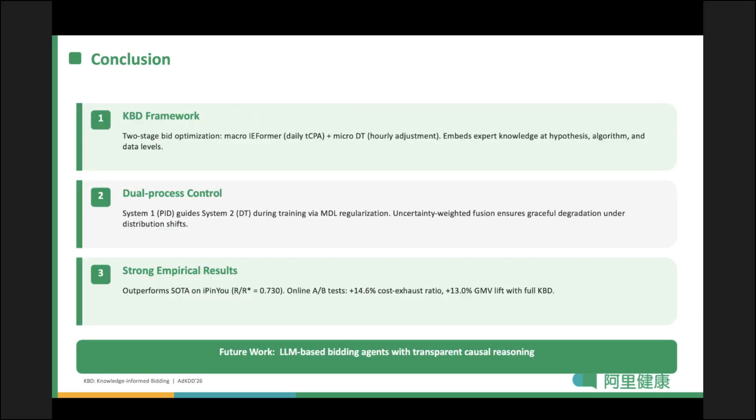To summarize, KBD introduces a 2-stage bid optimization framework, iFormer for daily-based bidding and DT plus PID for hourly adjustment. The dual process control enables graceful degradation under distribution shifts, which achieves SOTA offline results and strong online lifts. Our future direction is LLM-based bidding agents with transparent causal reasoning.